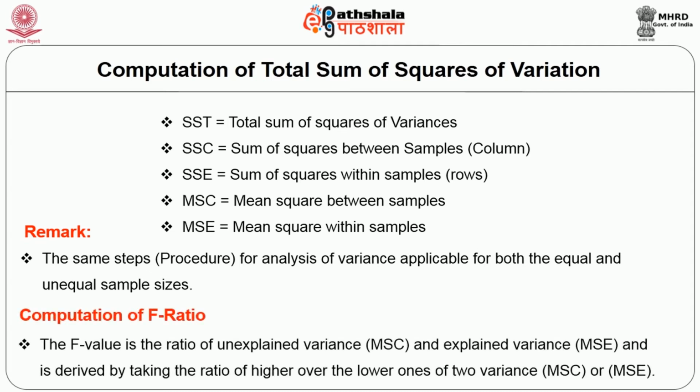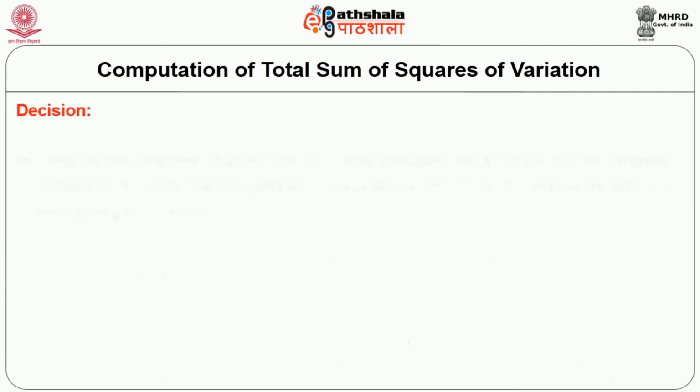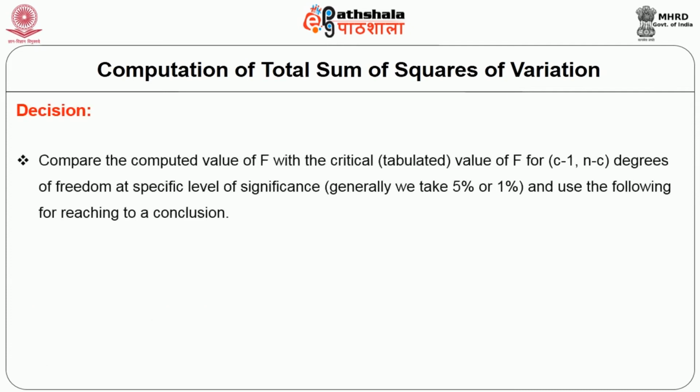Computation of F ratio. The F value is the ratio of unexplained variance and explained variance, and is derived by taking the ratio of the higher over the lower of the two variances, MSC or MSE. Then decision: compare the computed value of F with the critical value of F for C minus 1, N minus C degrees of freedom at a specific level of significance, generally 5% or 1%, and use the following for reaching a conclusion.